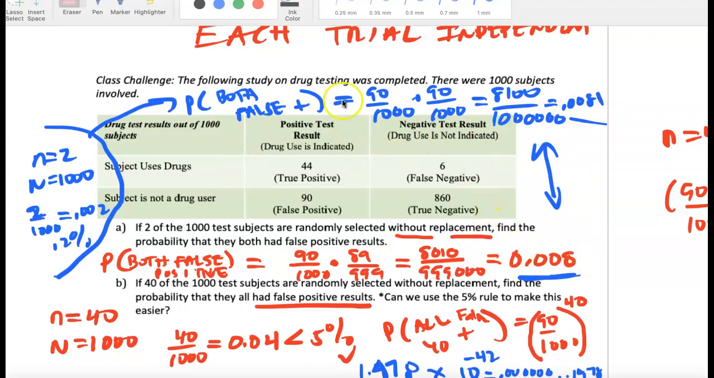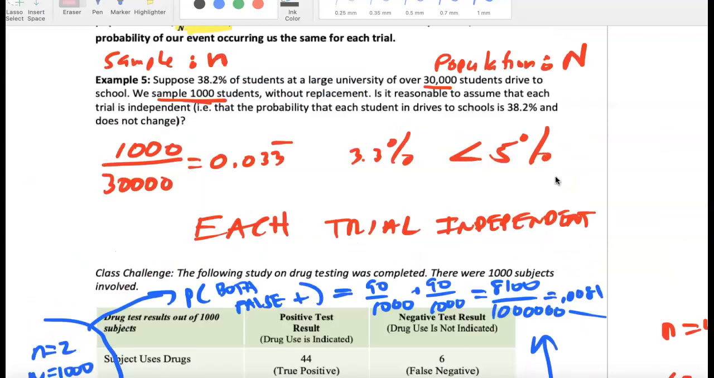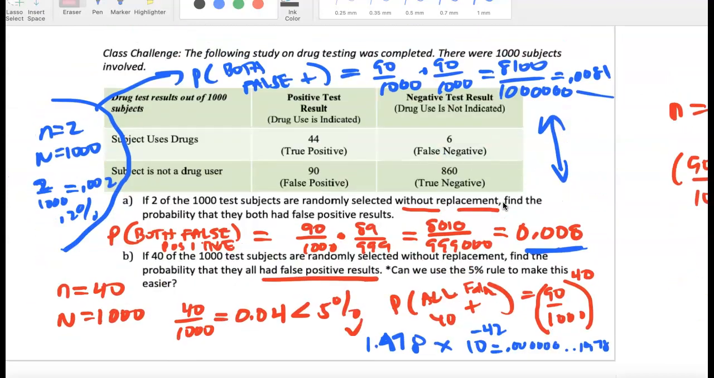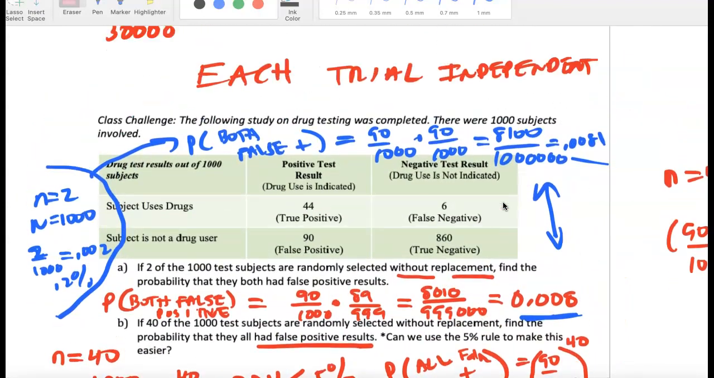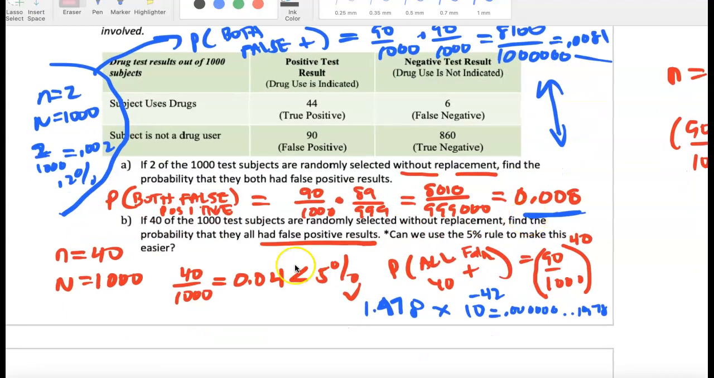So notice, by assuming independence, because the sample size, 2 out of 1,000, is smaller than 5% of the population, we can just assume the trials are independent. Notice we don't get a different answer. So that's what this 5% rule is leaning towards, because the calculation doesn't matter. We don't need to do this without replacement when our sample sizes are big, but also less than 5% of the population. The calculations don't change.